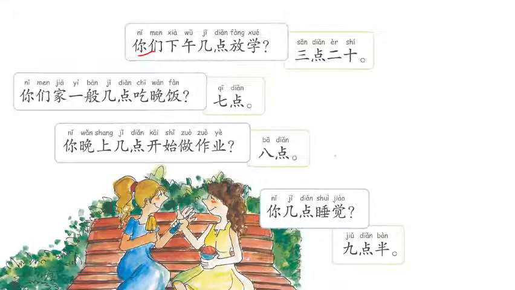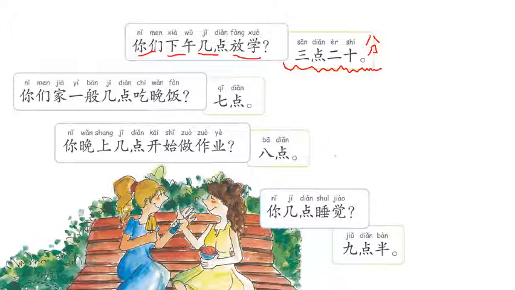So you, afternoon, 几点, what time? 放学 is to finish school. 3点20. Now you could put 分 on the end here to indicate minutes, or you can just say 3点20. Now you'll notice here that they are doing a short version of the answers, by the way. You could also say 我们下午3点20放学.